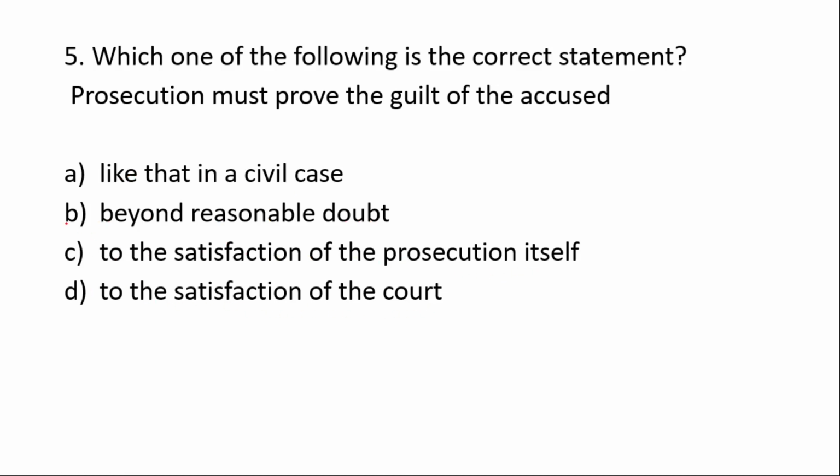So the correct answer is B, that is prosecution must prove the guilt of the accused beyond reasonable doubt, and this is the scale to measure the guilt. There is no subjective criterion like the satisfaction of the court or the prosecution. If the guilt of the accused is proved beyond reasonable doubt, the court will impose criminal liability upon the accused. So the correct option is beyond reasonable doubt.